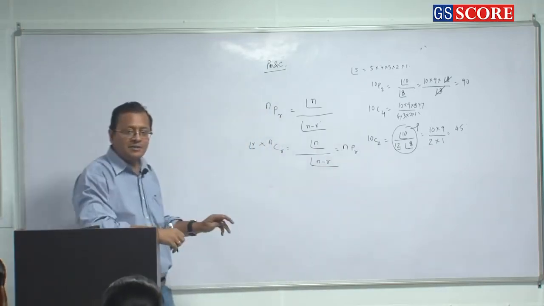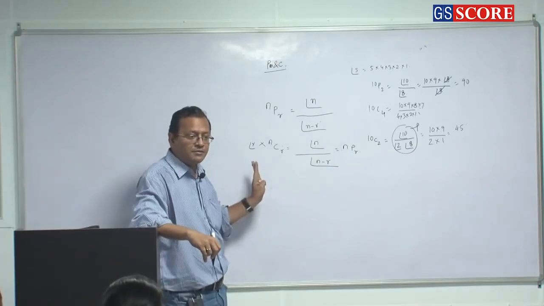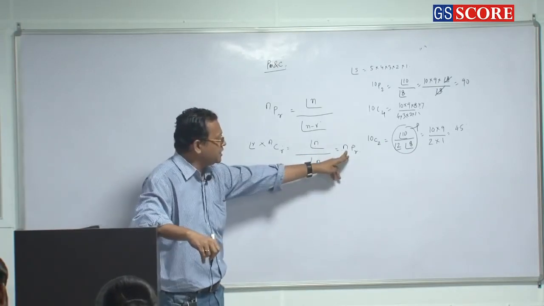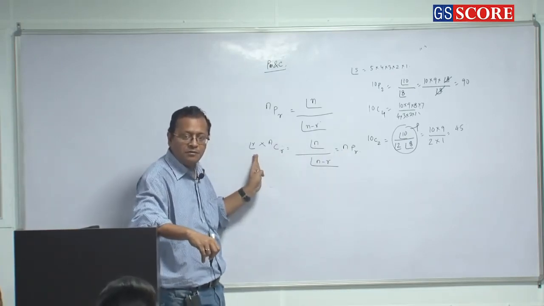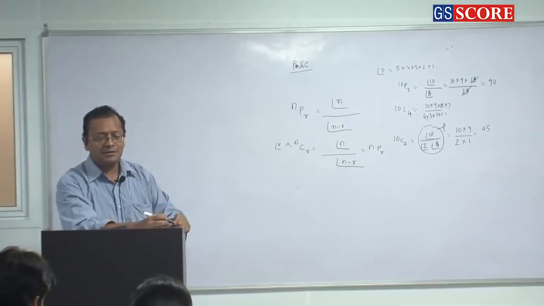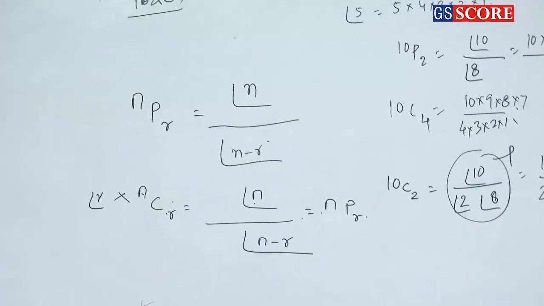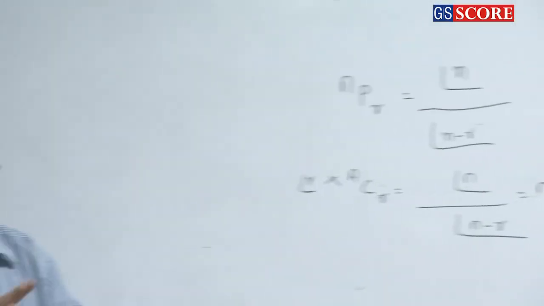Which means the number of arrangements is more than the number of selections. The number of arrangements is obviously a multiple of the number of selections.